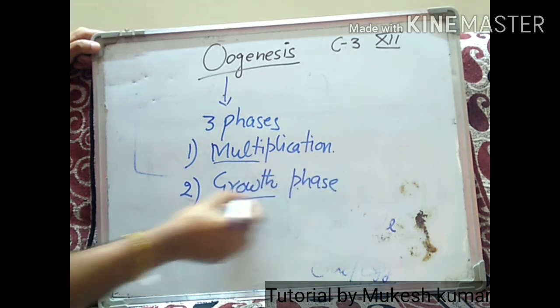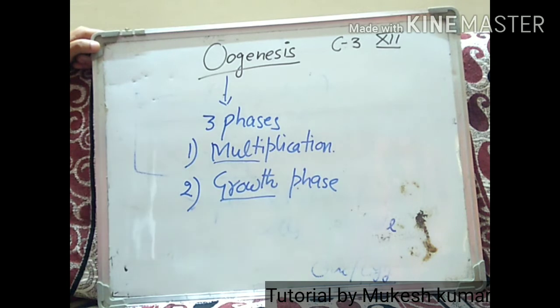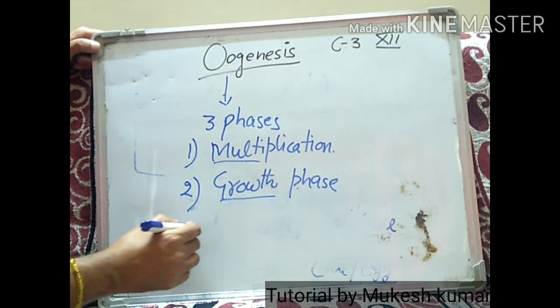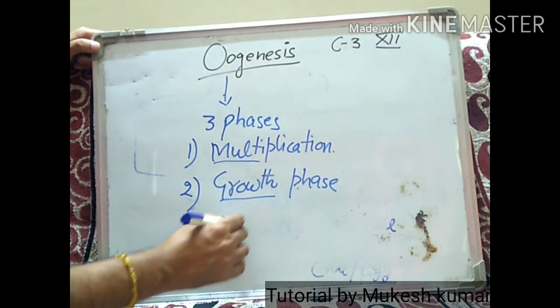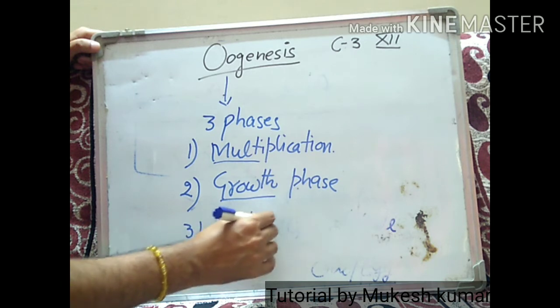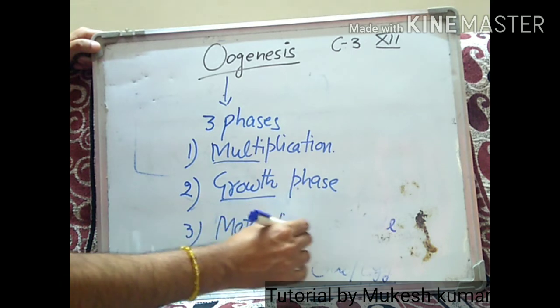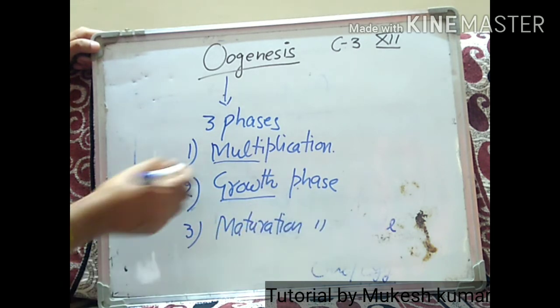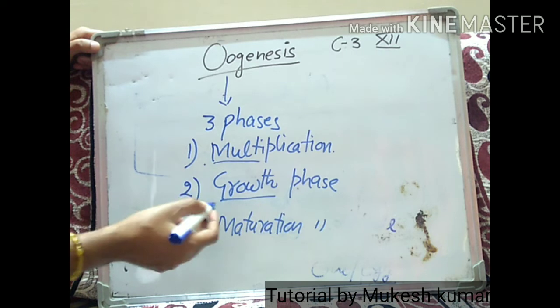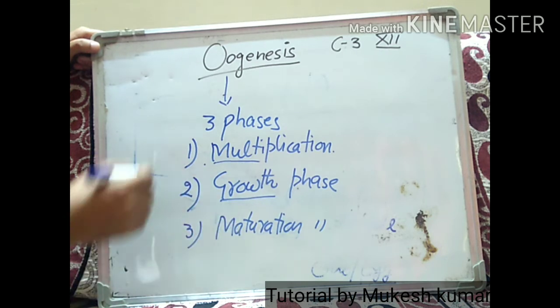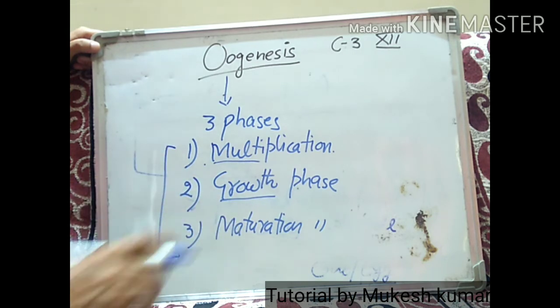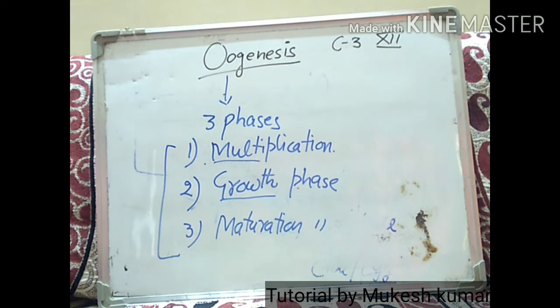The name indicates there will be growth in the cells. And the third phase is known as the maturation phase. So oogenesis takes place in three phases, and at the end of the maturation phase the egg or female gamete will be produced.